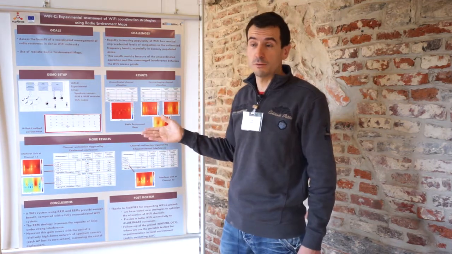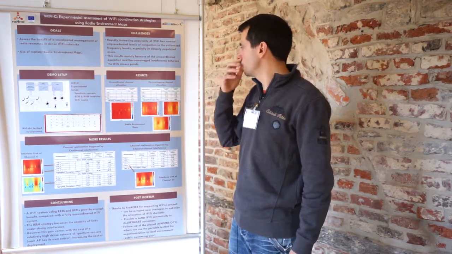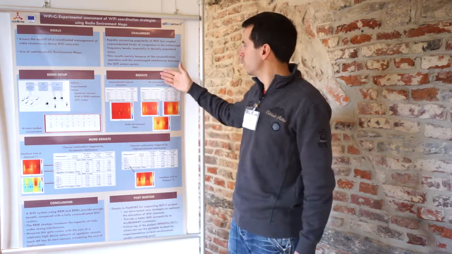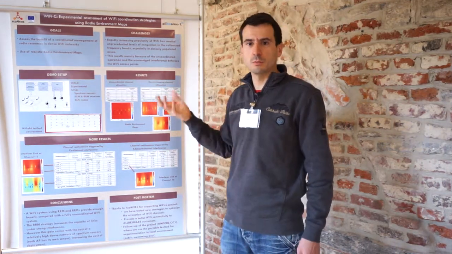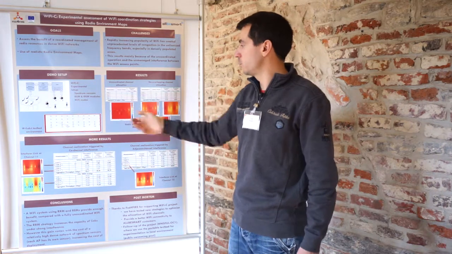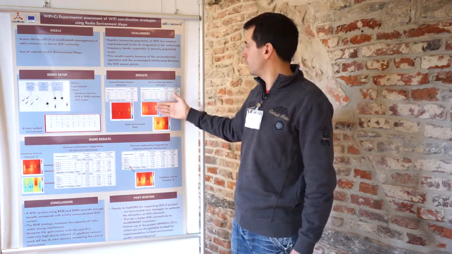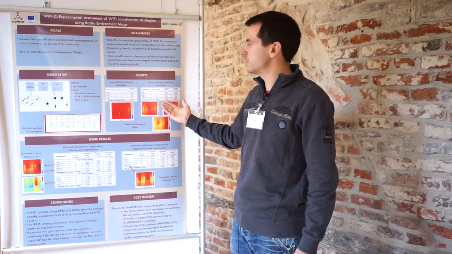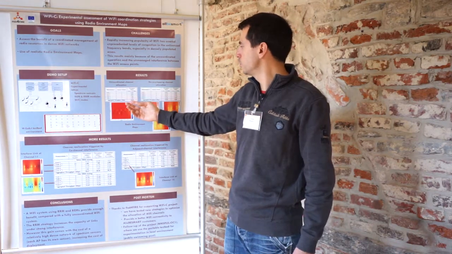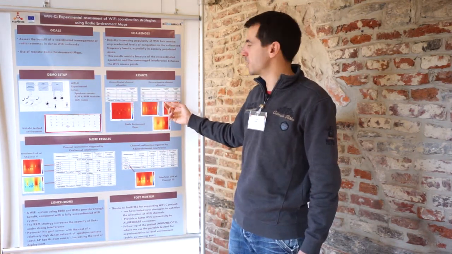Next, we manually make the optimal channel distribution of our small network, and we get a big increase in throughput. We go from 22 to 71 megabits per second.